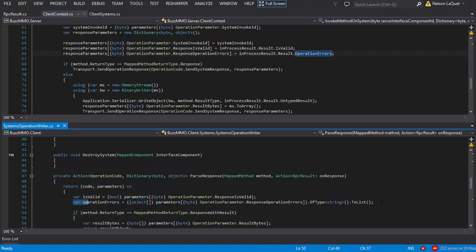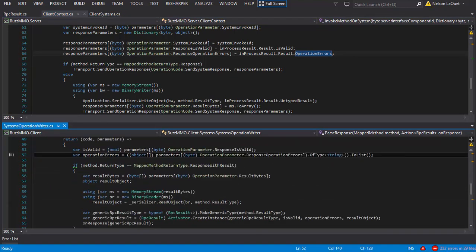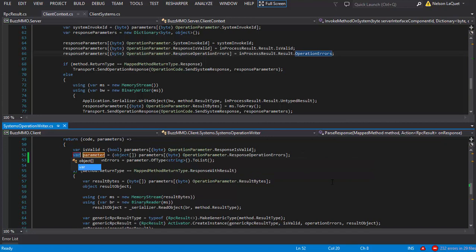What do we expect? Well, here we're expecting an object array. Now, parsing out this code might seem a little difficult to explain what I'm trying to show. So what I'm going to do here is alias out part of the expression to make it a little bit more clear what's going on. I'm going to highlight the part of the expression that I want to alias out, hit Control-Shift-R and hit V, which is going to extract a variable. And I'm going to name this variable array parameter. Okay, so now hopefully you can kind of see what's going on.